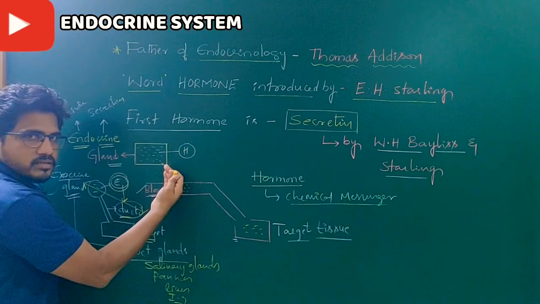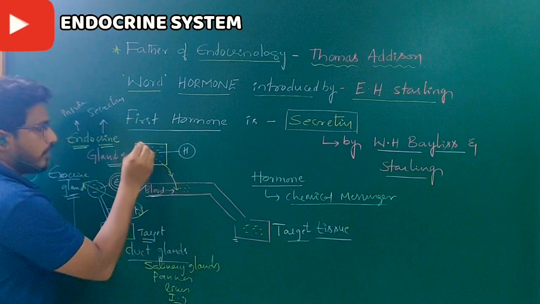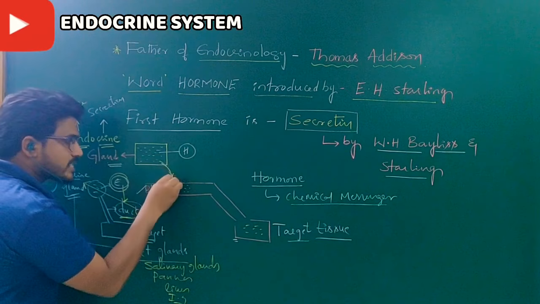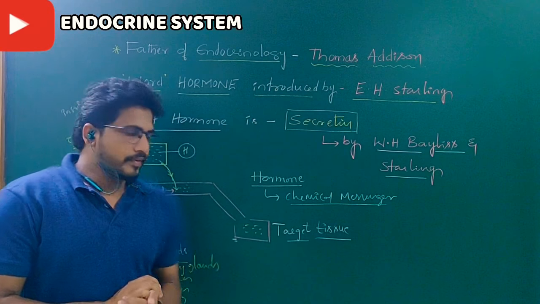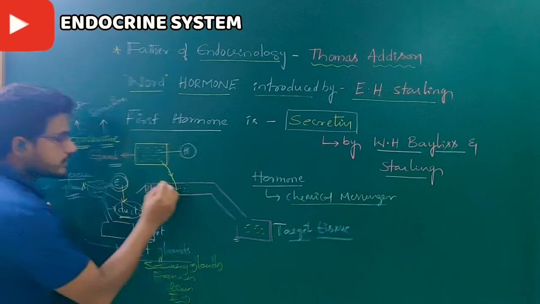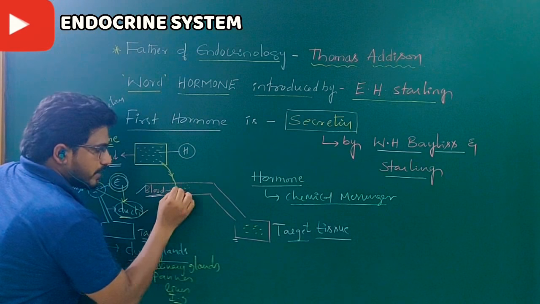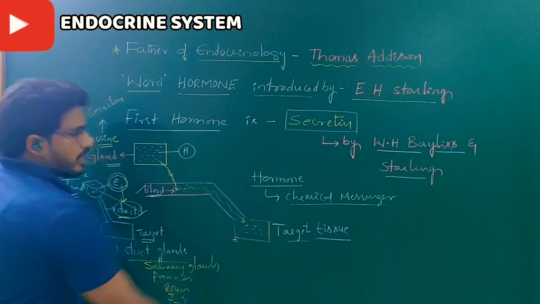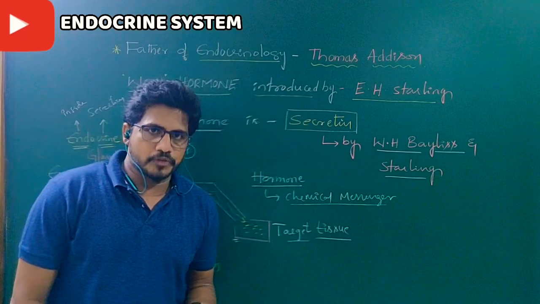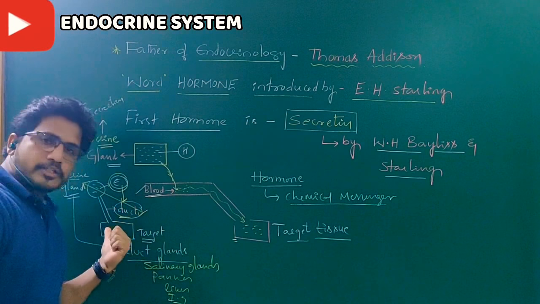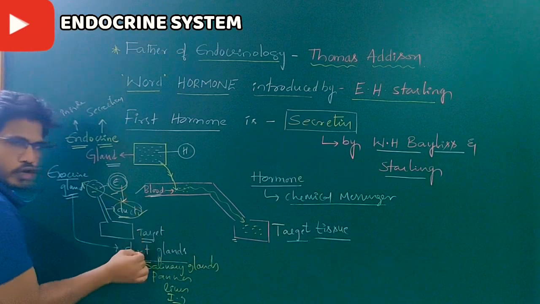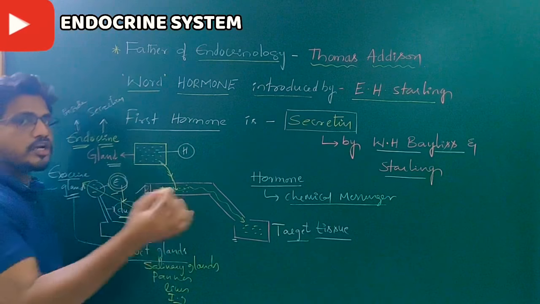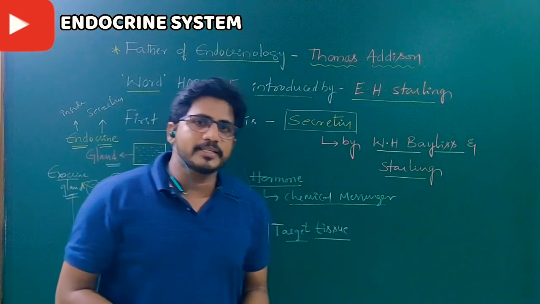In contrast to this, exactly the opposite: the hormone is released into the blood. There is no duct for conduction. Once the chemical reaches the blood, along with the blood it reaches target tissues. So they are very specific, more specific. And enzyme actions are local. Hormone actions are non-local. Let me elaborate this point.